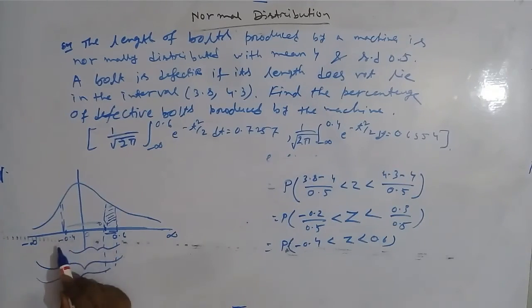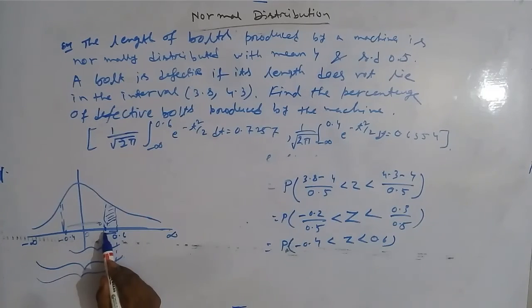We need minus 0.4 to 0.4. Since the curve is symmetric, the areas of 0 to 0.4 and 0 to minus 0.4 will be equal. So if we get the area under 0 to 0.4, then by multiplying by 2 we will get the area under minus 0.4 to 0.4.